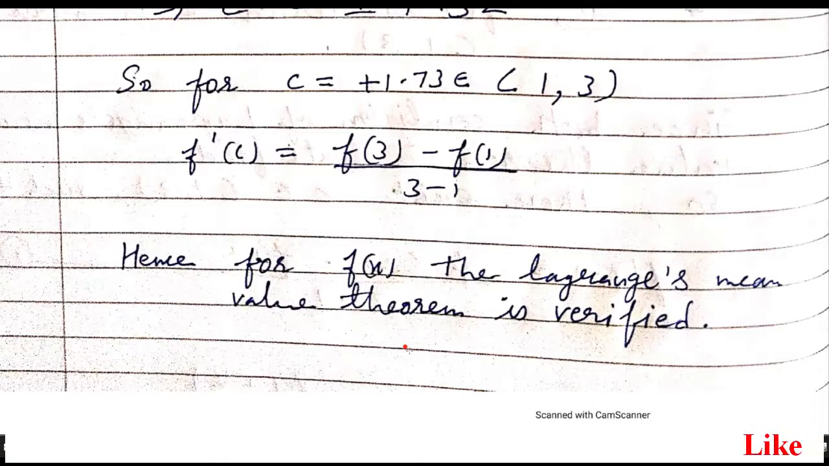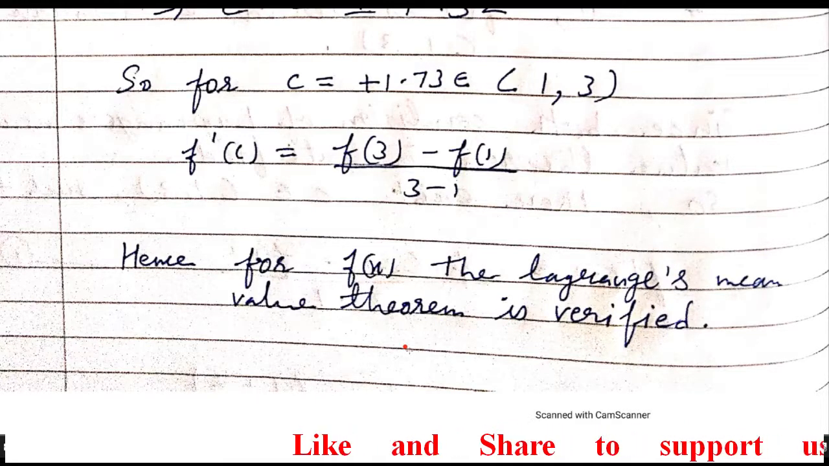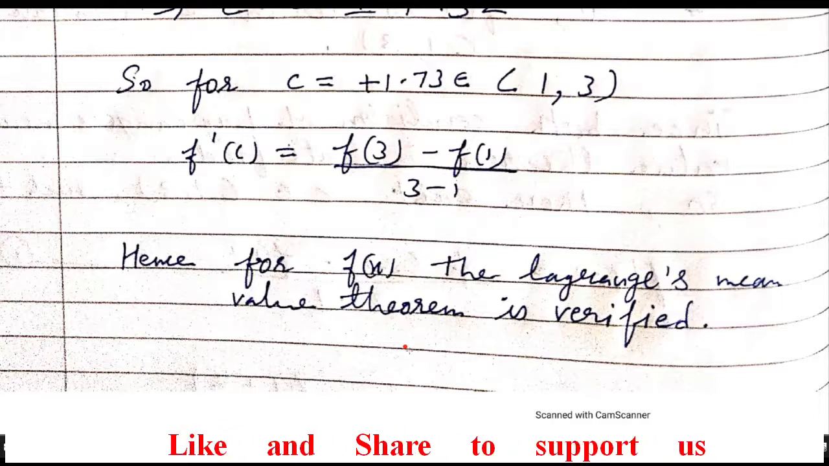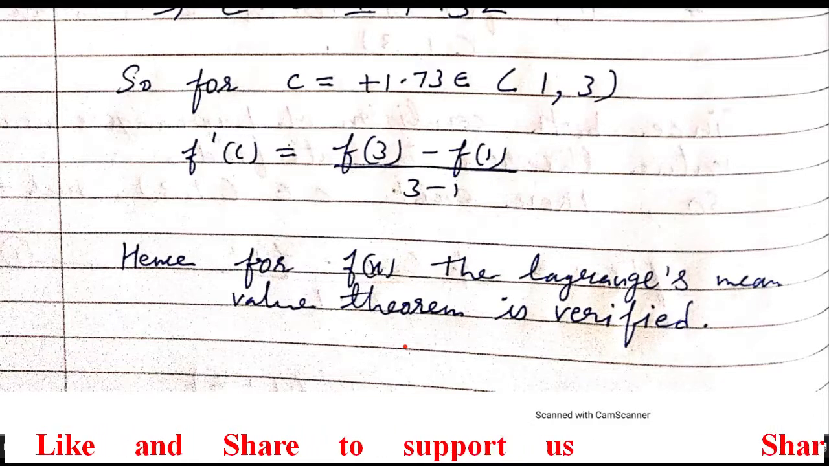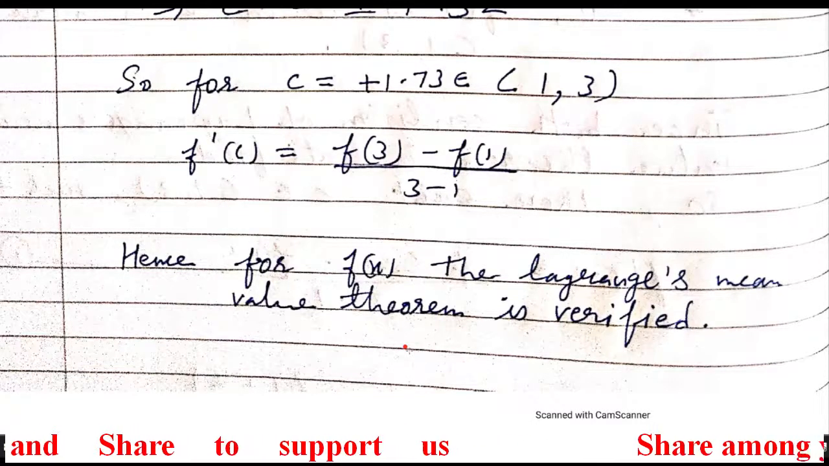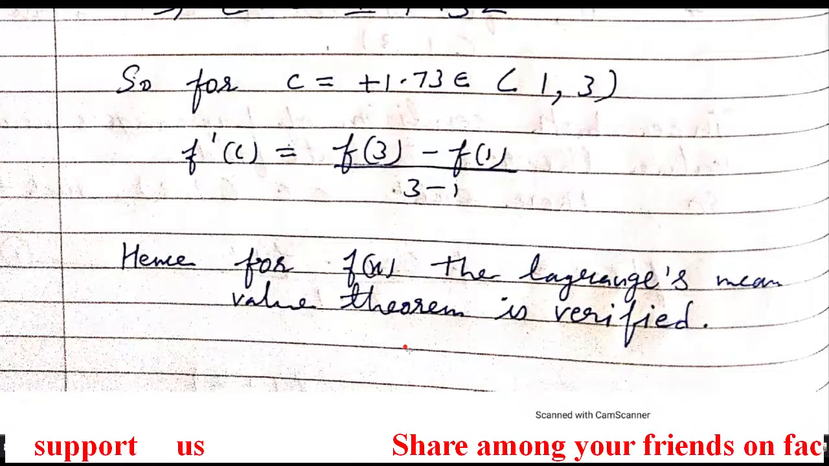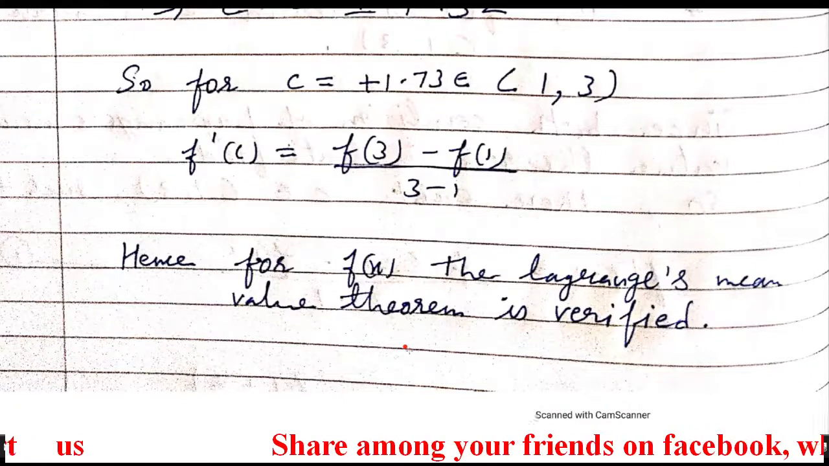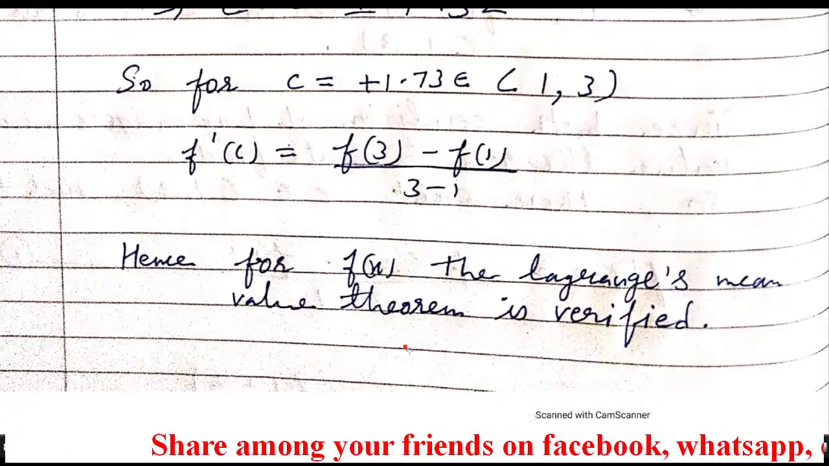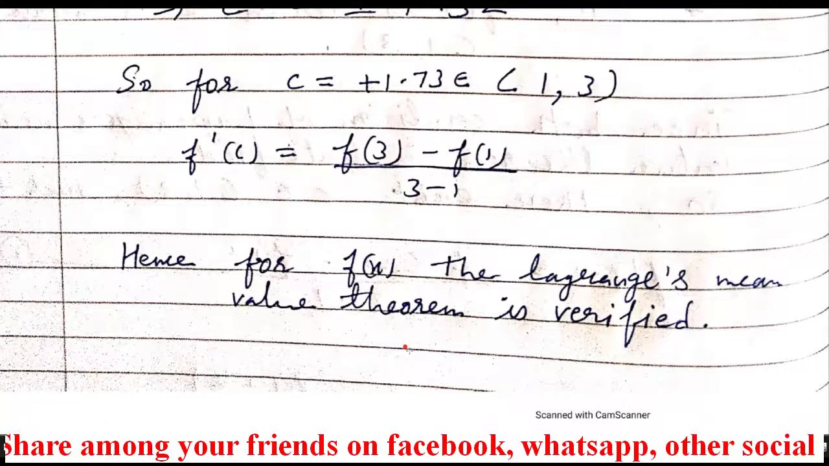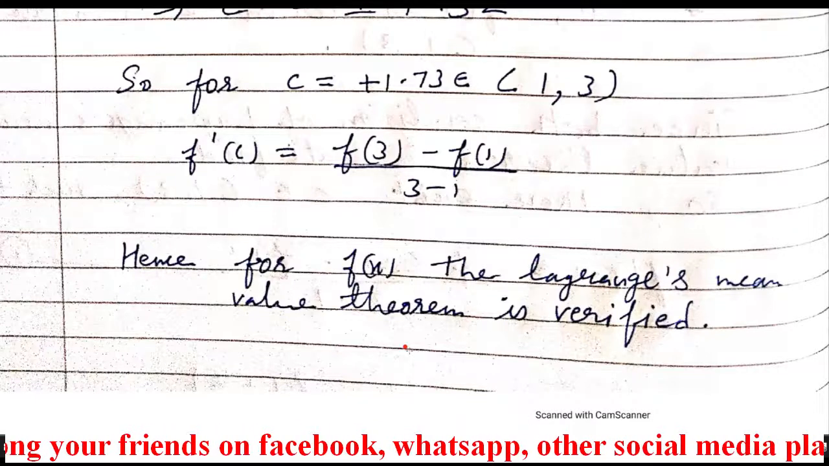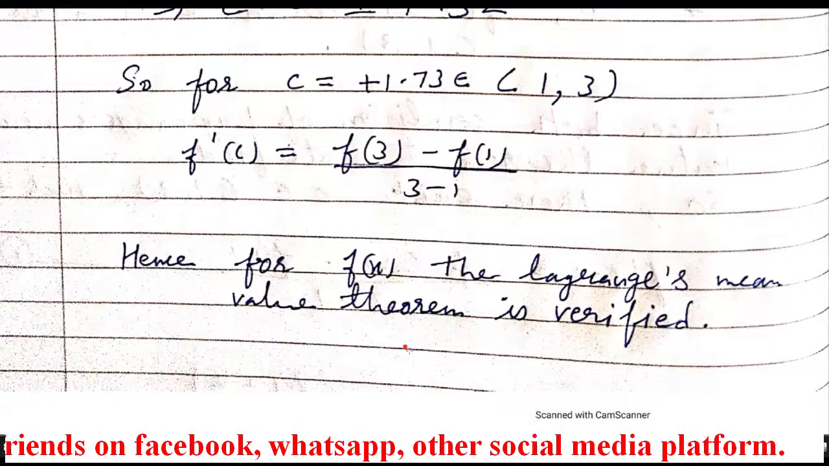So what are the conditions? First condition is it should be continuous in the closed interval. The second condition, it should be differentiable in the open interval. Then there exists f dash c. What is c here? c is any point which belongs to the open interval where f dash c is equal to f(b) minus f(a) upon b minus a, where b and a are the upper limit and lower limit of the given interval. So I hope it's clear to you.